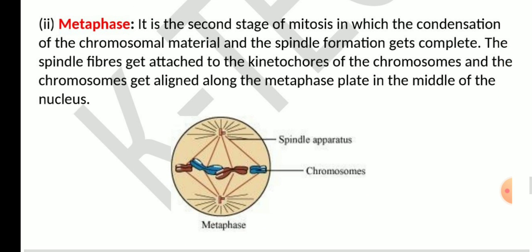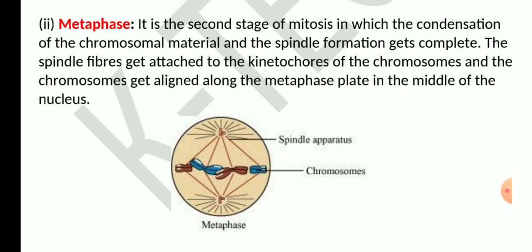The next stage is metaphase. It is the second stage of mitosis in which the condensation of the chromosomal material and the spindle formation gets complete. The spindle fibers get attached to the kinetochores of the chromosomes and the chromosomes get aligned along the metaphase plate in the middle of the nucleus.